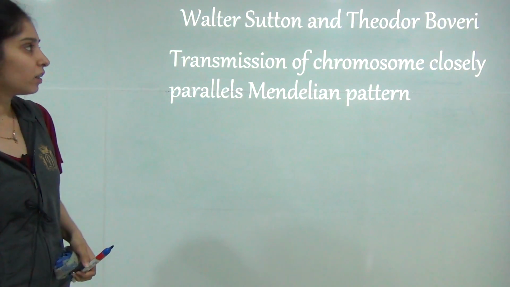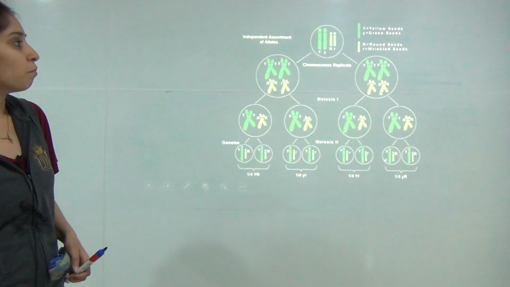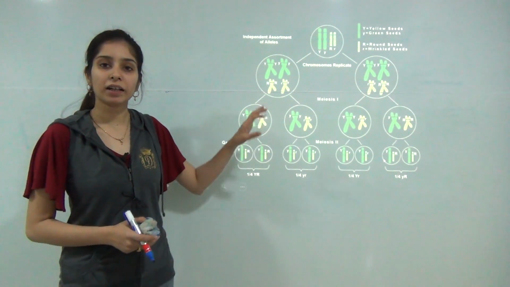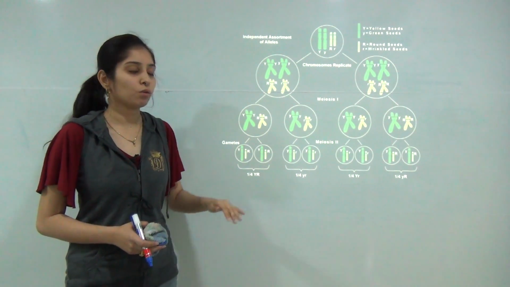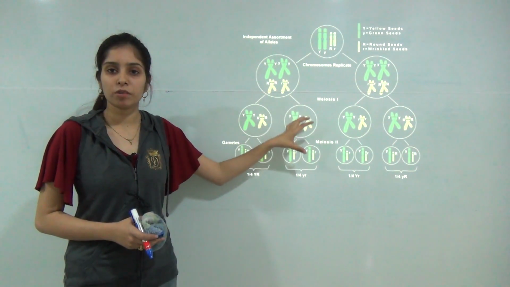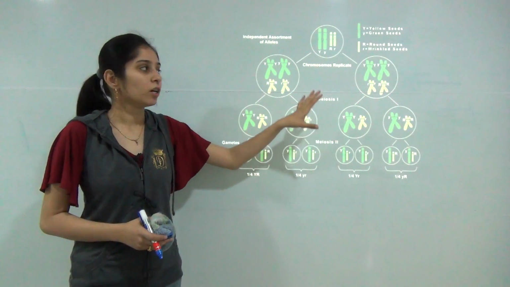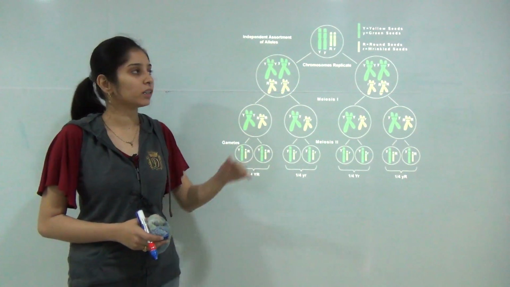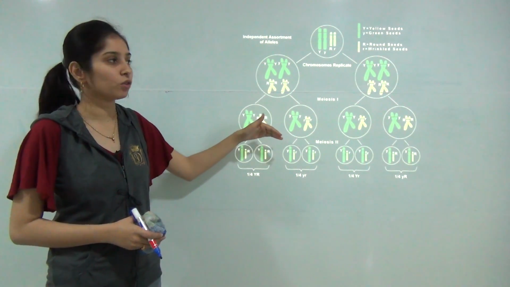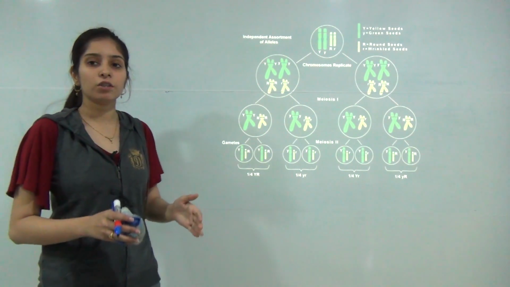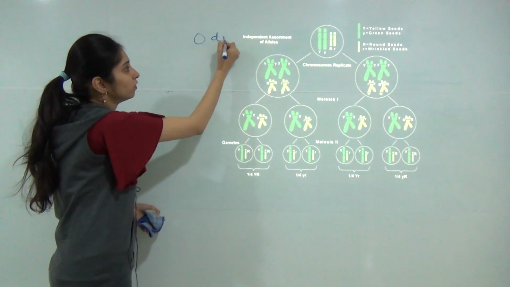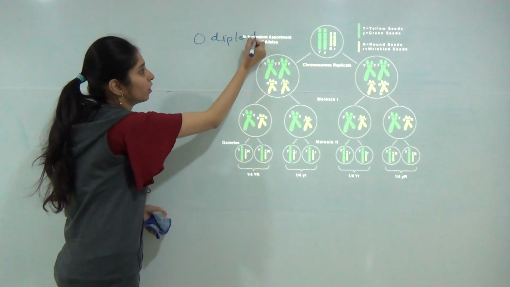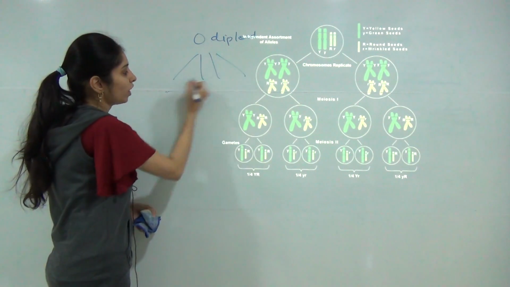Now, what are the similarities between Mendelian factors and the behavior of chromosomes? The whole Mendelian inheritance process was based on meiosis, and this theory is also related to meiosis. In meiosis, the cell number is reduced by half. For example, a diploid cell is converted into 4 haploid cells.